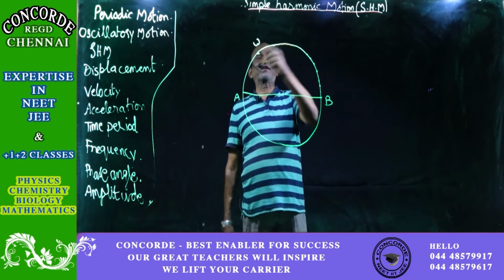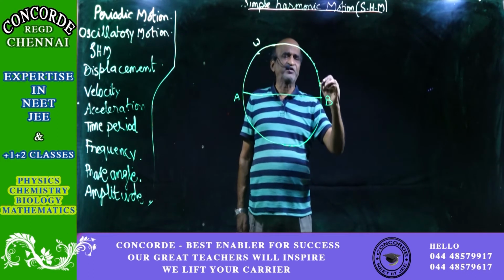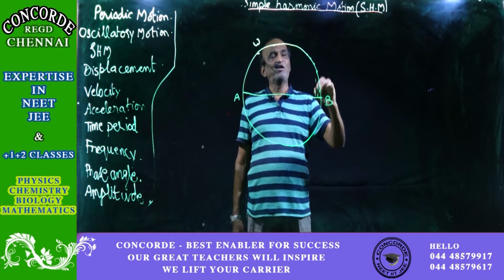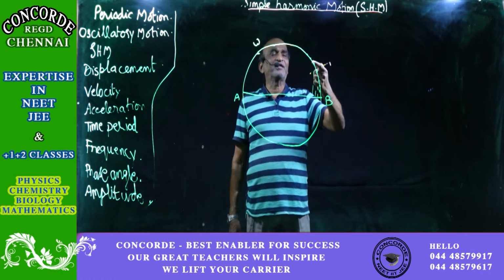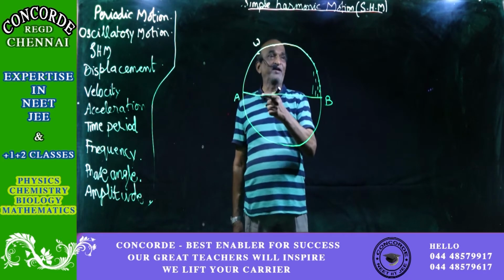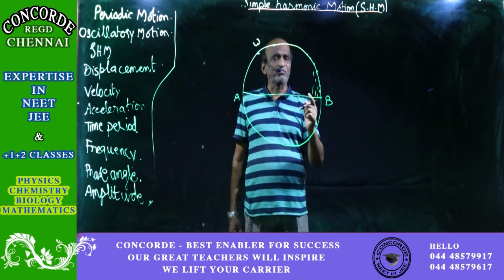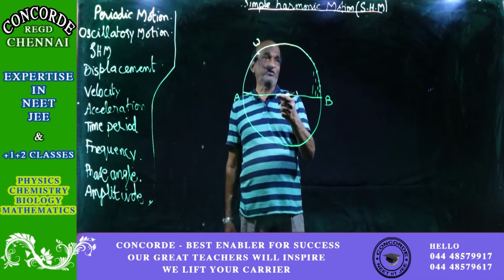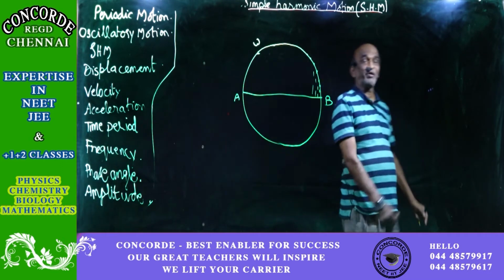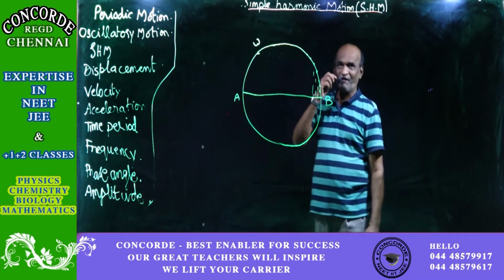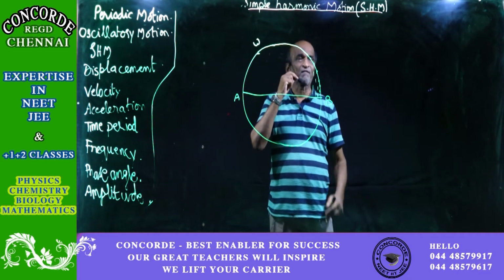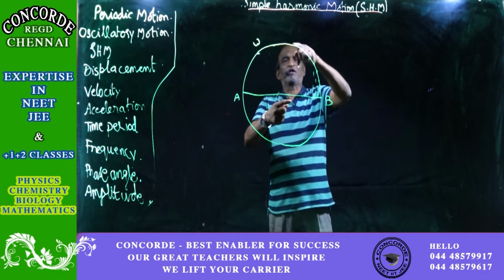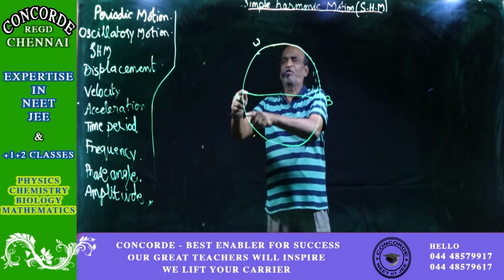So projecting the circular motion means for the different points of the particle, you project it down, like this. As you have more and more projections continuously, if you join all of them, you get a motion. This motion is called simple harmonic motion. So a simple harmonic motion is obtained by projecting a uniform circular motion on the diameter of the circle.